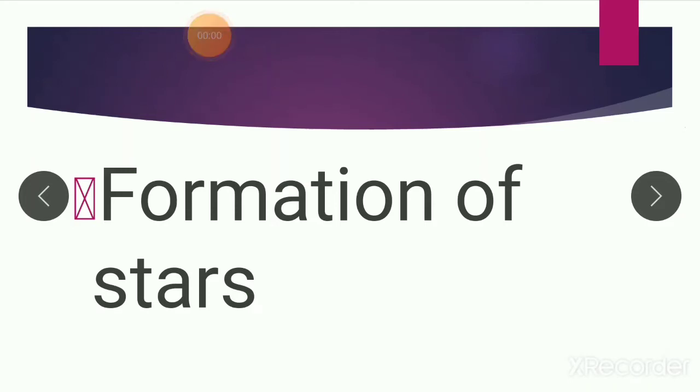Dear students, in this session we shall discuss how stars are formed and how stars evolve. Stars are formed from large clouds of interstellar gas, which mainly consist of hydrogen and helium.